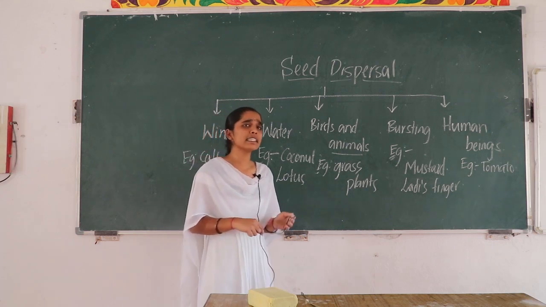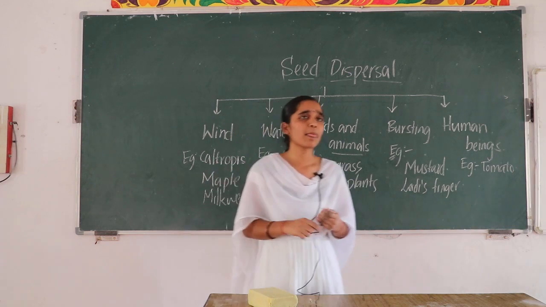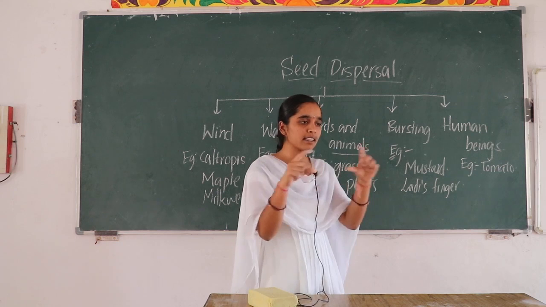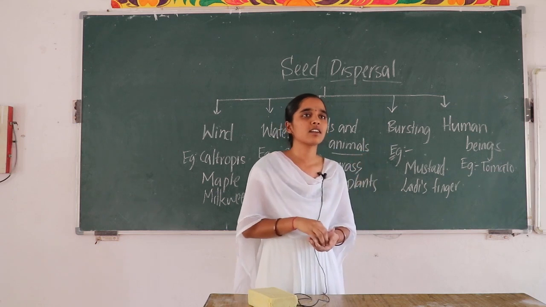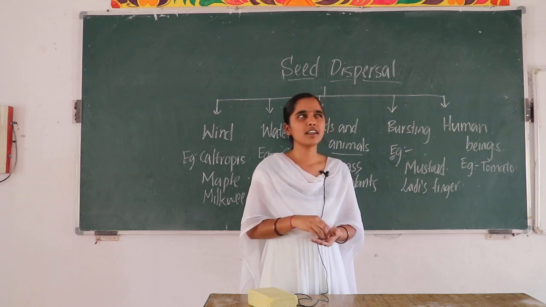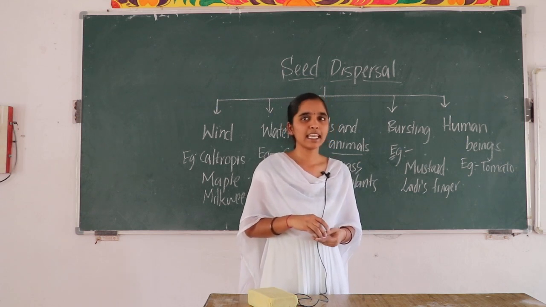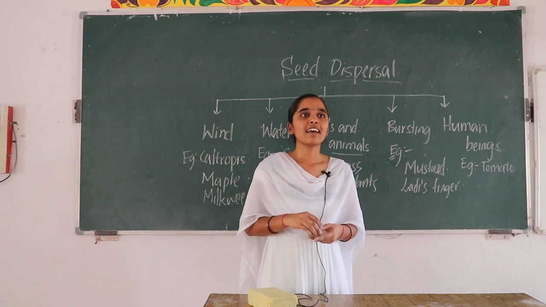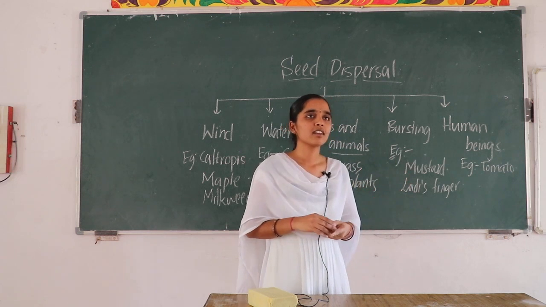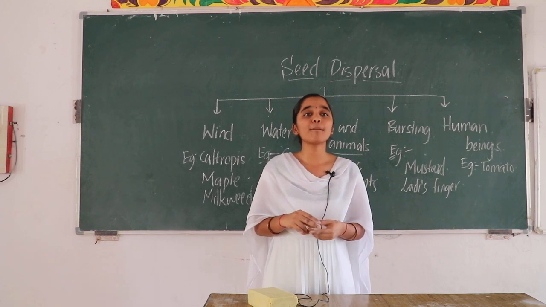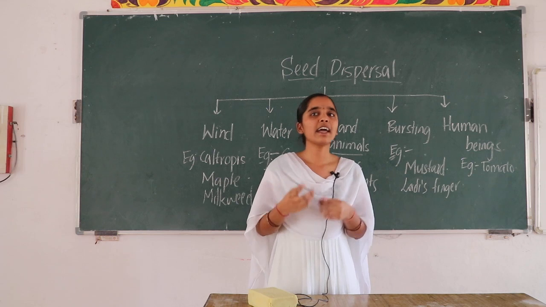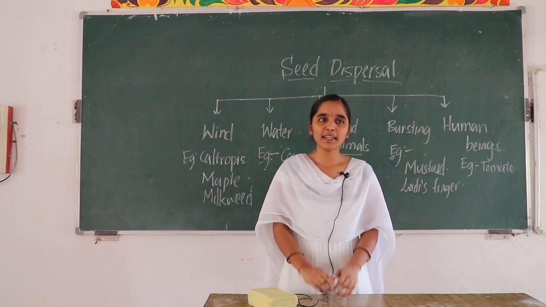Why is seed dispersal taking place? Why are the seeds dispersed? The seed dispersal mechanism, why does it take place? To emerge plants. What? To generate new plants? No. Can anyone understand directly? Why has seed dispersal taken place in plants? To avoid the competition for what? Sunlight, water and minerals. This is my topic. Thank you.